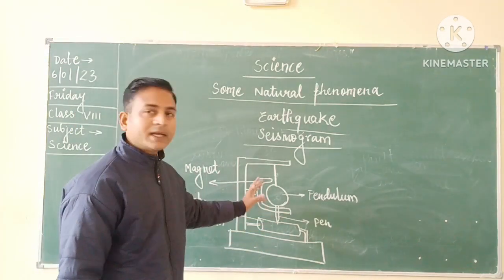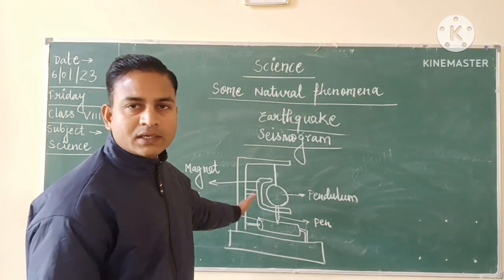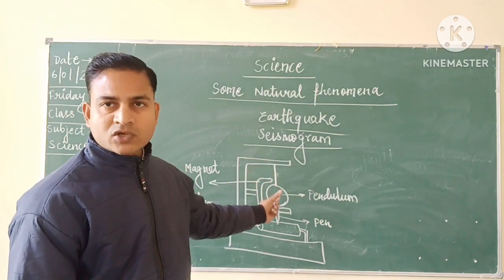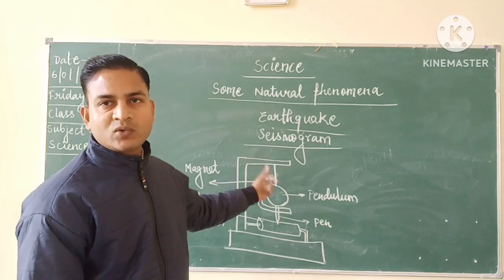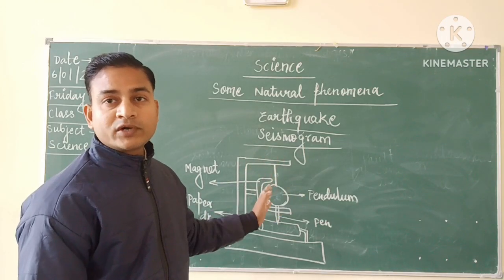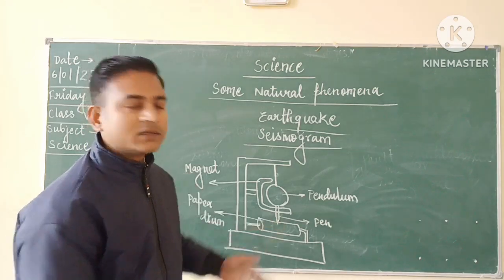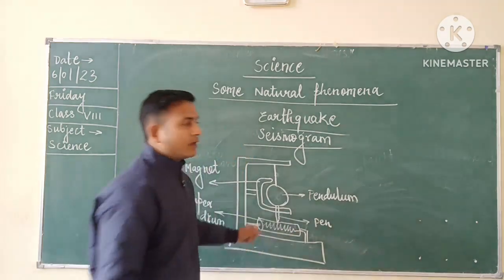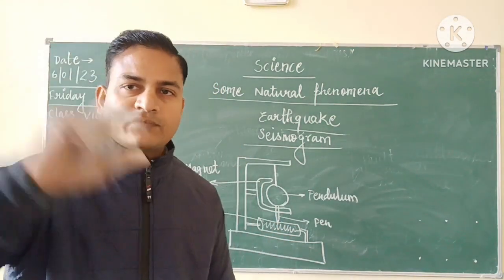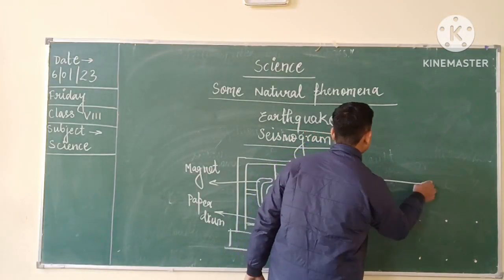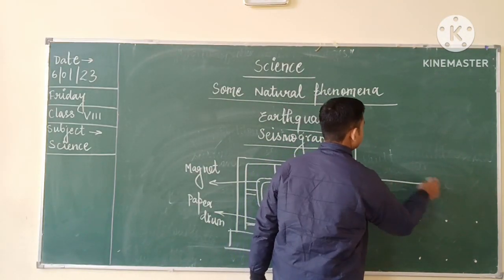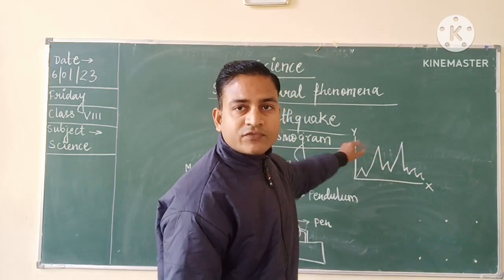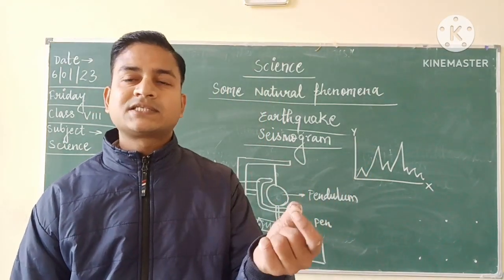Now, what happens during an earthquake? During an earthquake, this pendulum is going to shake, and when it shakes, the pen with it also shakes. When both the pendulum and the pen shake, they form a graph on this paper roll. A graph will be formed like this. The peaks of the graph will tell us how intense the earthquake is.